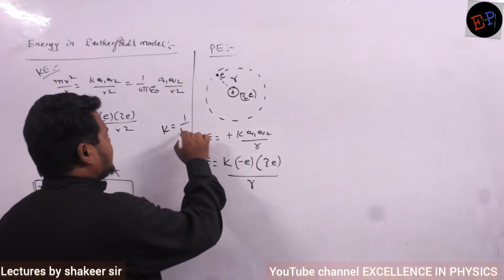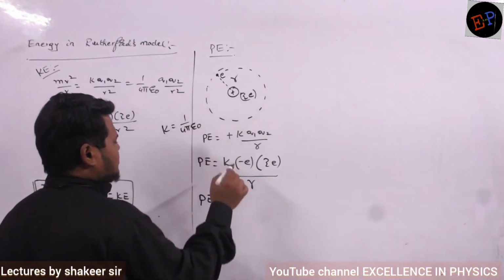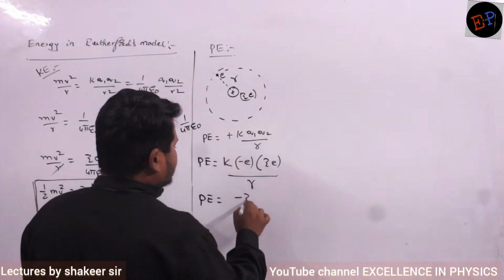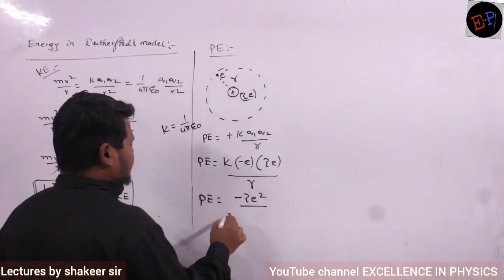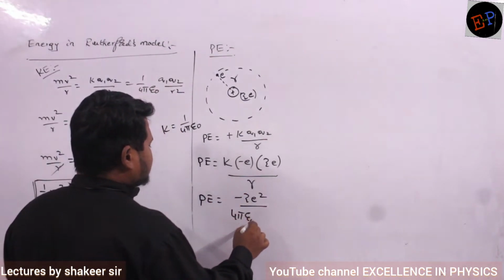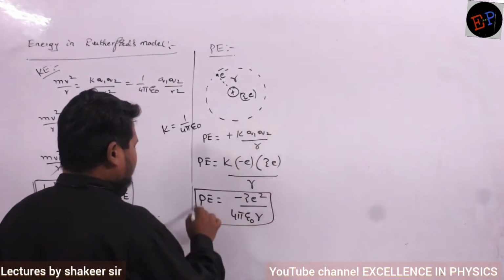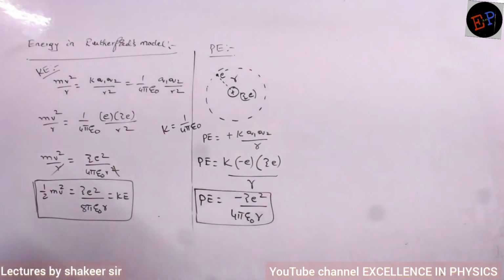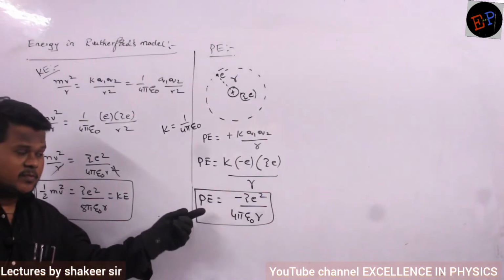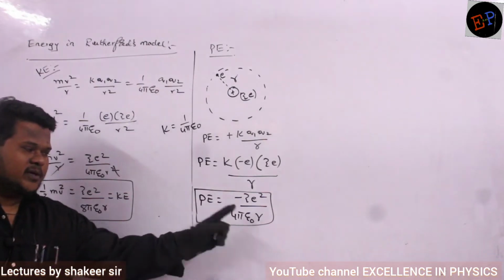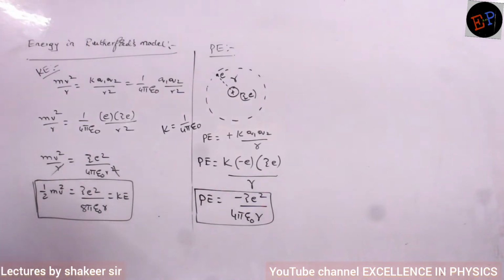K means 1 by 4 pi epsilon naught. So substitute here: minus Ze square divided by, instead of k I can write 4 pi epsilon naught multiplied by r. So this is the equation for potential energy of the electron. Kinetic energy is this much, Ze square divided by 8 pi epsilon naught into r. Potential energy is this much, minus Ze square divided by 4 pi epsilon naught into r.